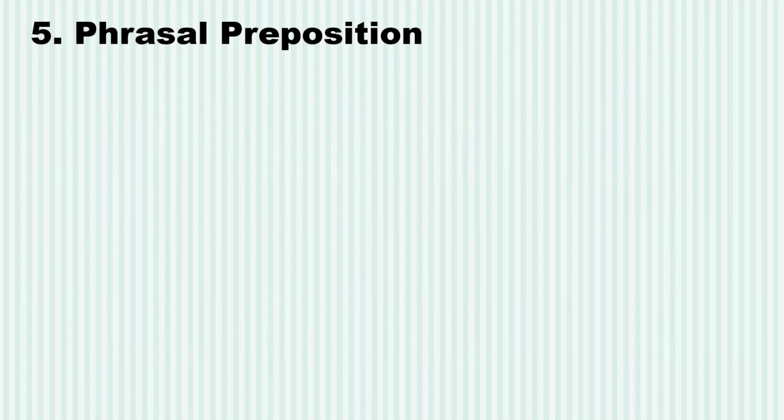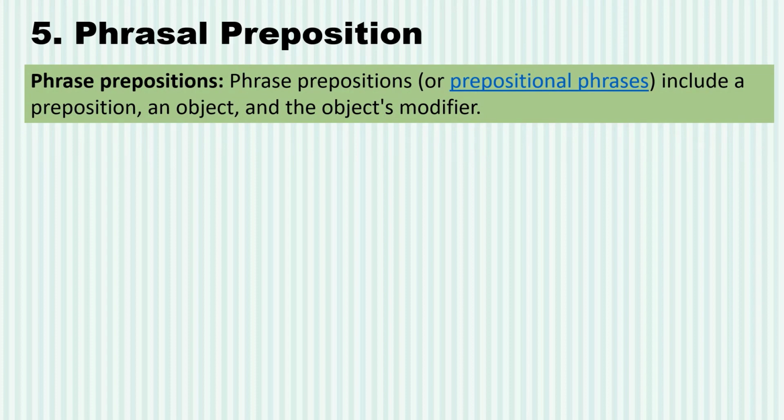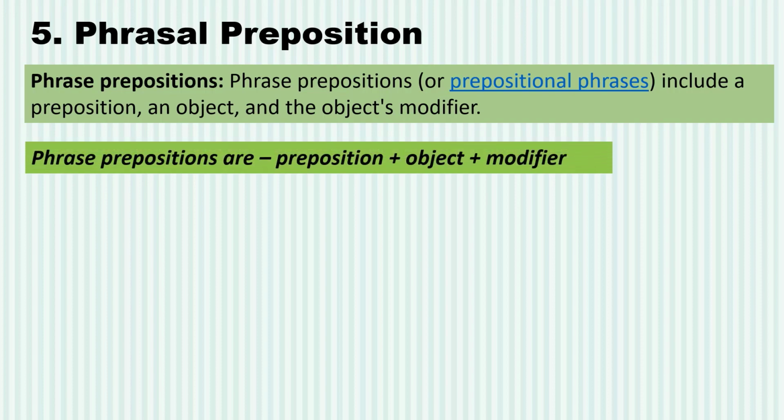The next type of preposition is a prepositional phrase. We call it a phrasal preposition as well. And remember that a phrase is actually a small group of words with no verb. And in this case, a preposition will be heading it.